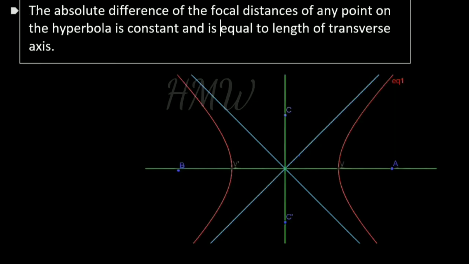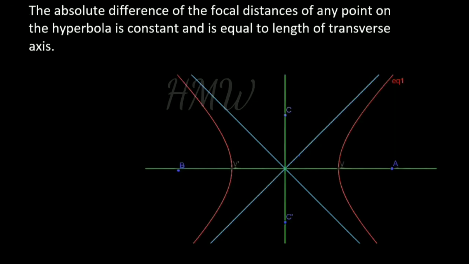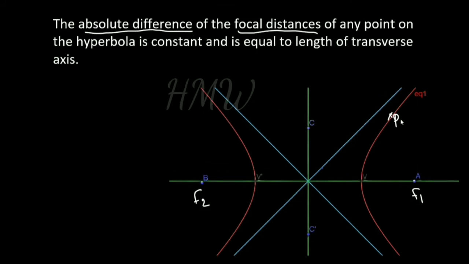We should know the properties of the hyperbola. Suppose you take a point P on the hyperbola, and these are the fixed points A and B, we call them F1 and F2. The absolute difference of the focal distances, P is any point on the hyperbola, that is PF1 minus PF2, is the absolute difference, meaning the modulus. You take the modulus because it changes negative to positive. Suppose the difference is negative, you can write it as positive.